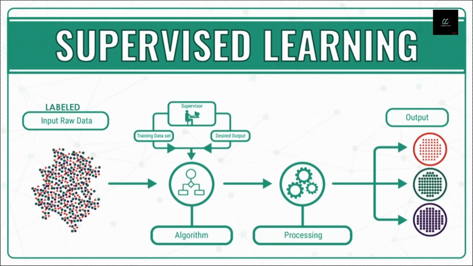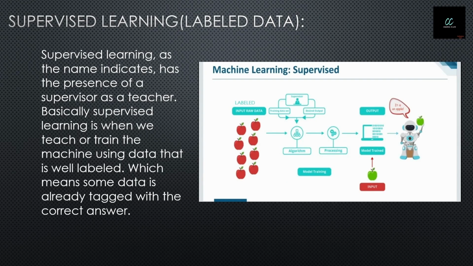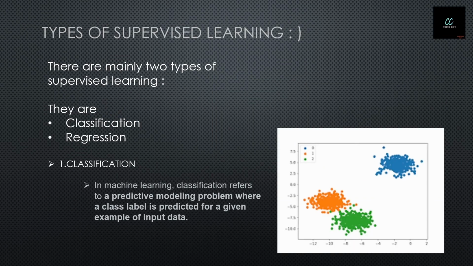Supervised learning, a basic definition: basically, supervised learning is when we teach or train the machine using data that is well labeled, which means some data is already tagged with the correct answer. For example, here is the labeled data that we give to the machine when we train. The machine will analyze it and find the patterns. And we give an input which is not labeled, and it takes the input, finds the patterns and thinks, yay, it's an apple. This is how supervised learning works. And there are also types in supervised learning: classification and regression.